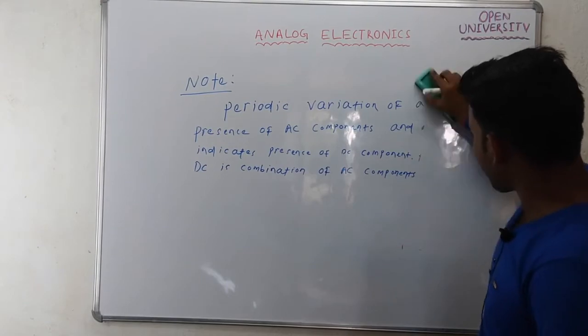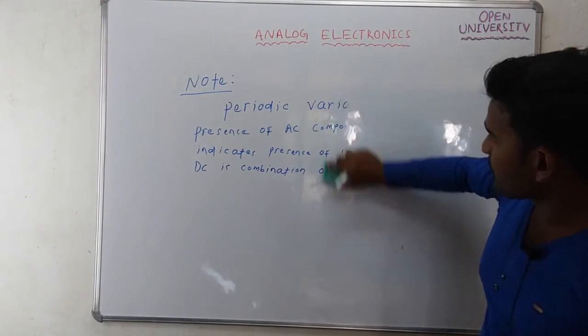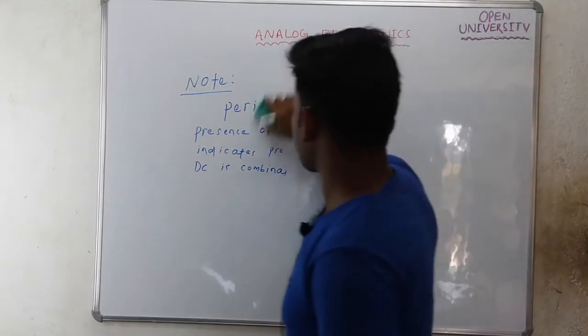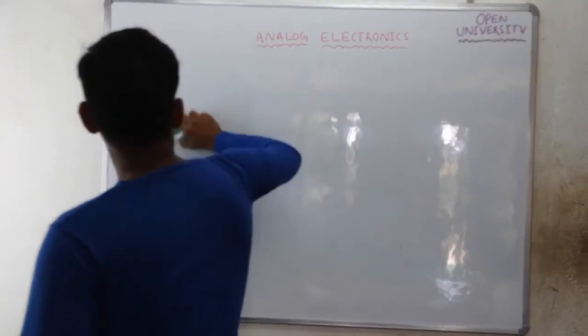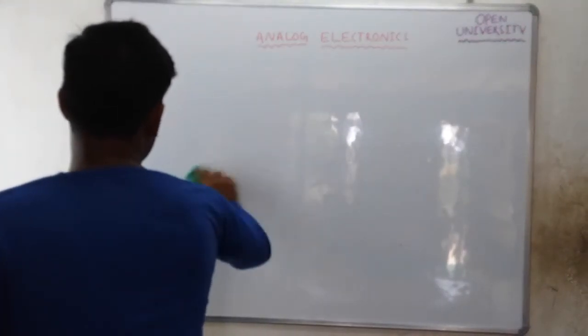Let's talk about the first block of the regulated power supply, that is the rectifier. What is a rectifier?